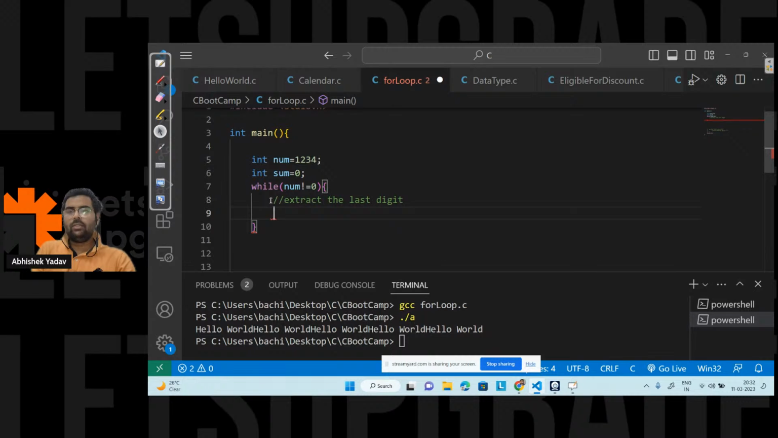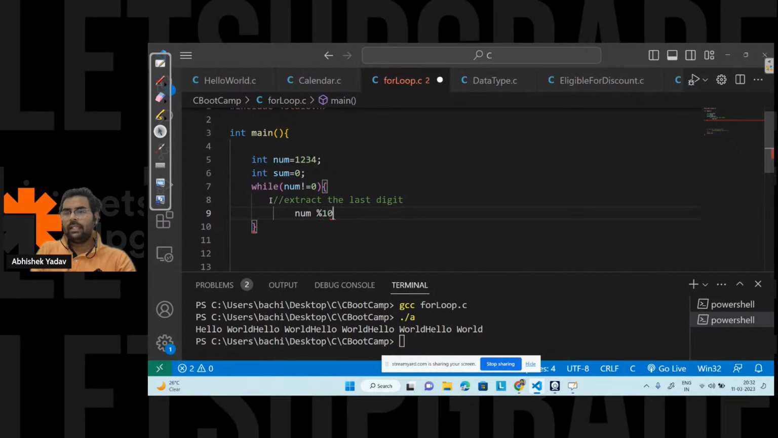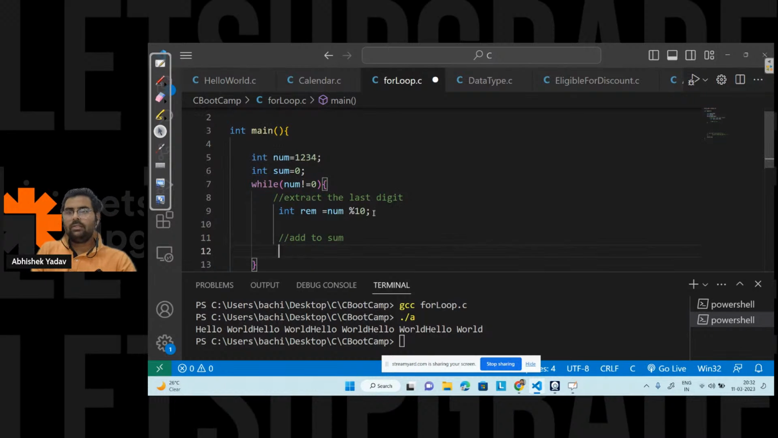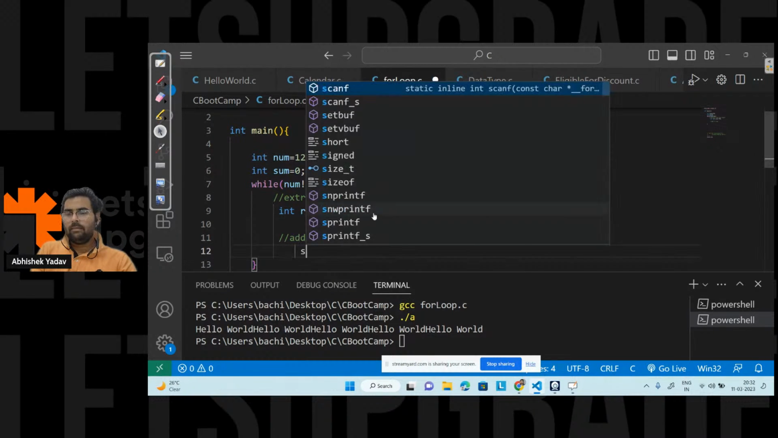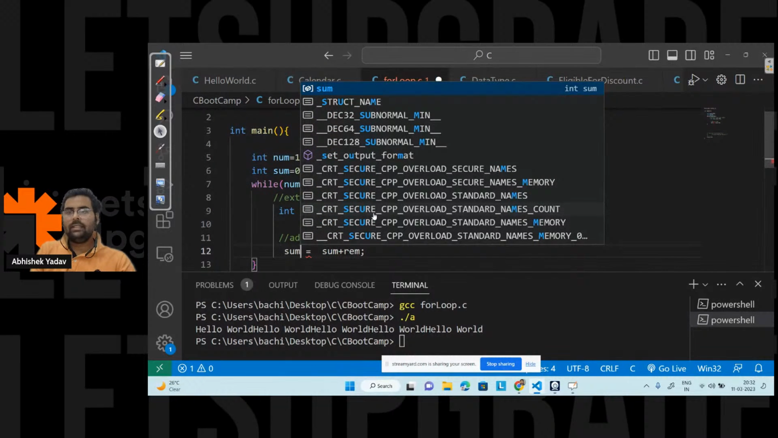And in order to extract the last digit, what will you do? You will take num and take modulo with 10, and you will get the remainder part, that is int remainder, right? And after getting the remainder, you are saying, hey, I will take the extracted digit and add to the sum. So sum plus remainder, and whatever result you get, you will store again in the same container, that is sum.